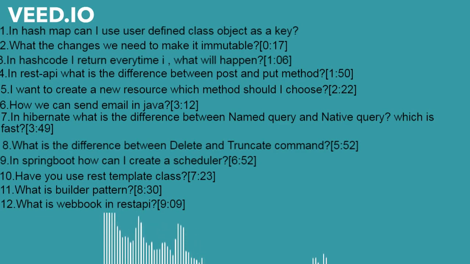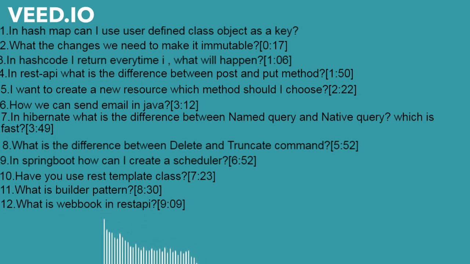Okay, so in HashMap, can I use a user-defined class object as a key? Yes, we can. What changes do we need to make? We need to make it immutable.